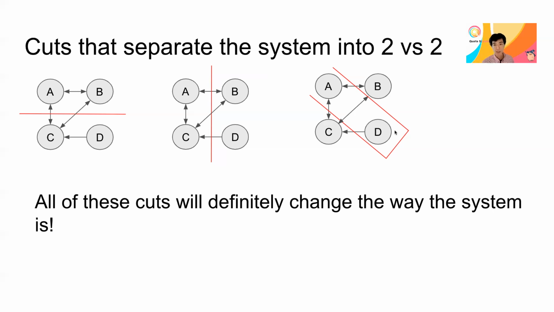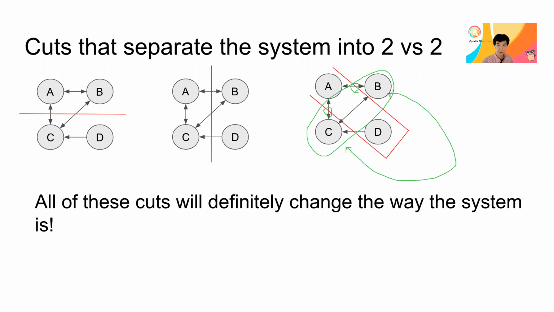And then AD versus BC. Although it's not super clear with this cut system, the AC connections and also the AB connections are affected, right? But B and C are intactly connected. So this red thing is a bit confusing, but BC itself, as a sort of unit, is connected this way.